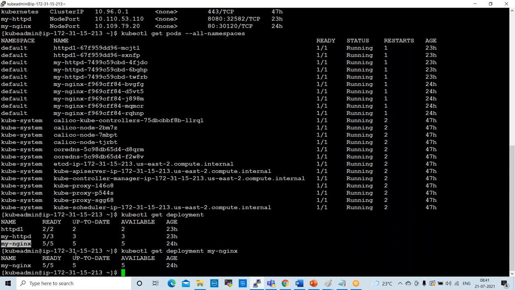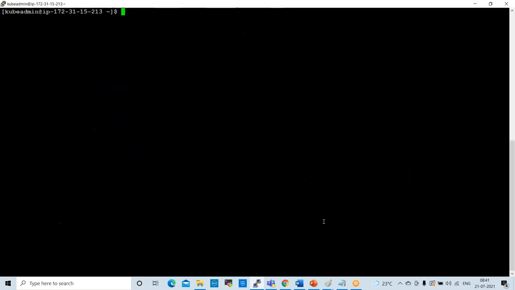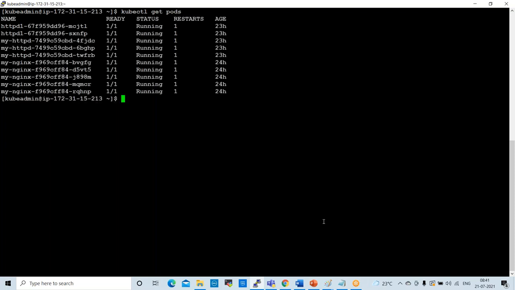Next one. If you want to delete any pod, the command here is kubectl delete pod and pod name. So these are the pods. If you want to delete any pod, you can delete.